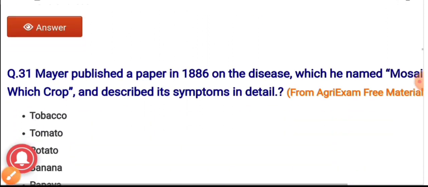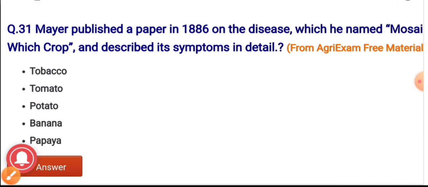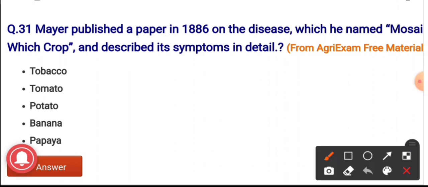Question number 31. Mayer published a paper in 1886 on the disease which he named as mosaic disease on which crop, and he described its symptoms in detail. The options are tobacco, tomato, potato, banana, and papaya. And the correct answer is tobacco.